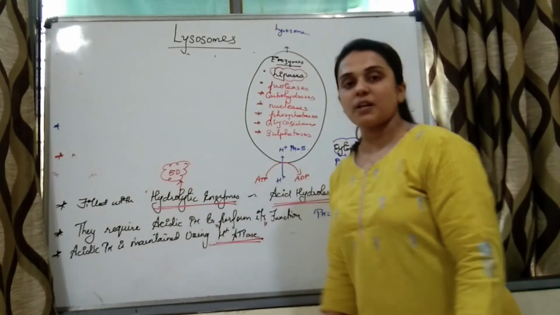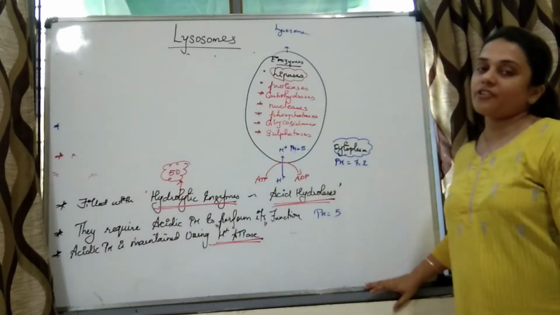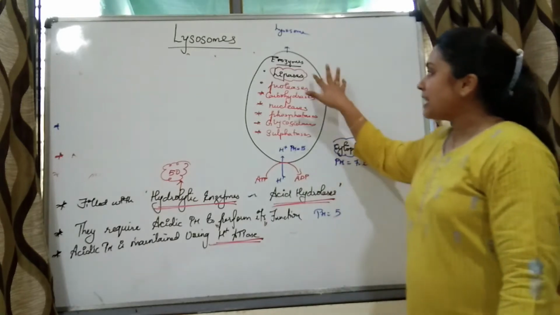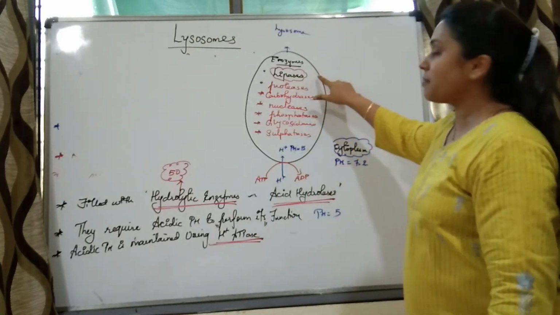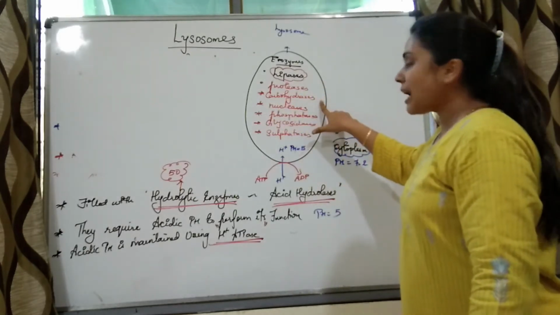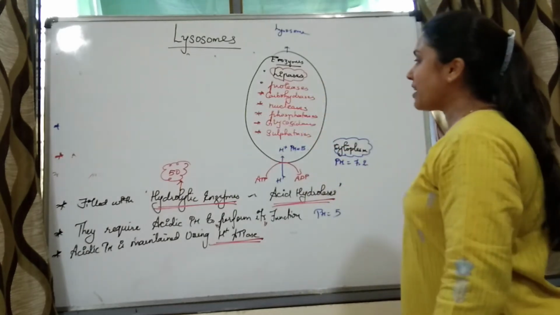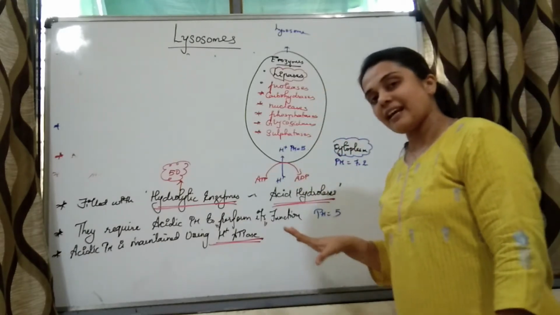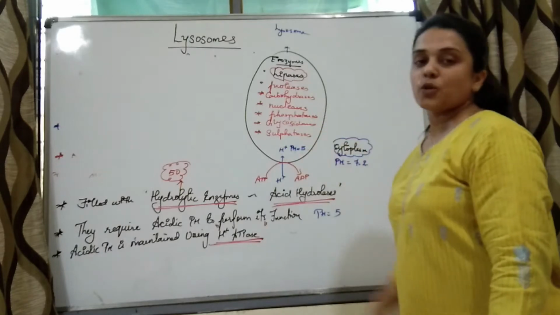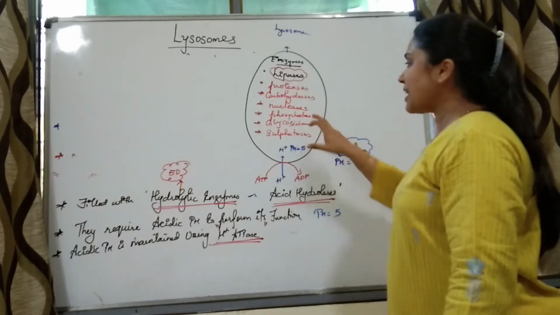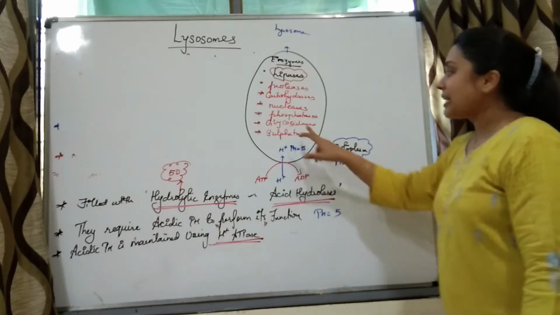How many enzymes are present? 50 different types of enzymes are present in case of lysosomes. Digestion of lipids is done by lipases, proteins by proteases, carbohydrates by carbohydrases, nucleic acid, which means DNA and RNA, is digested by nucleases. Phosphate groups, wherever those are present, are digested by phosphatases.